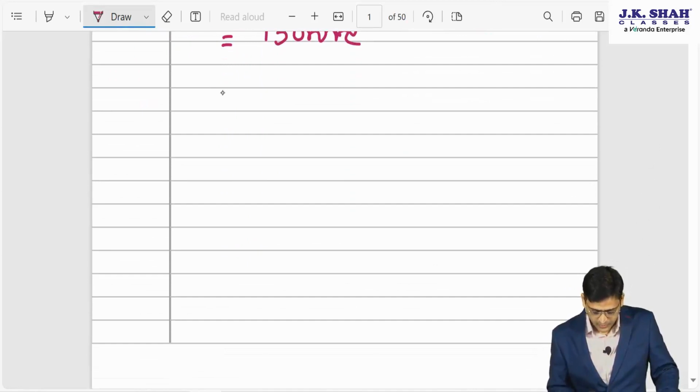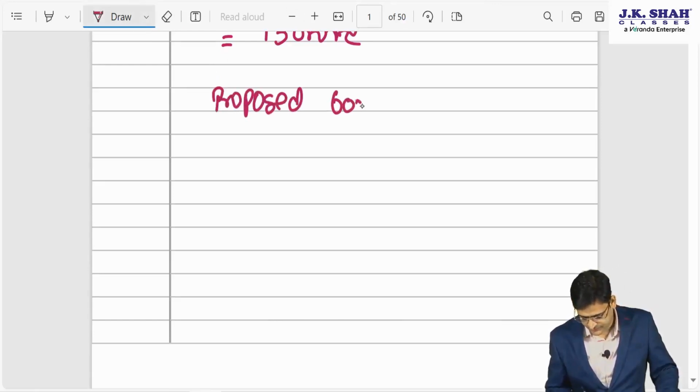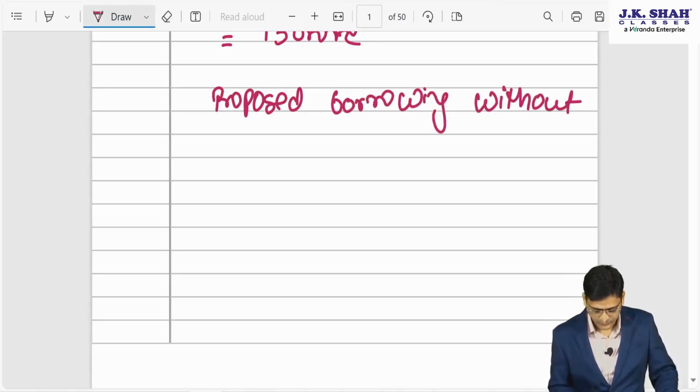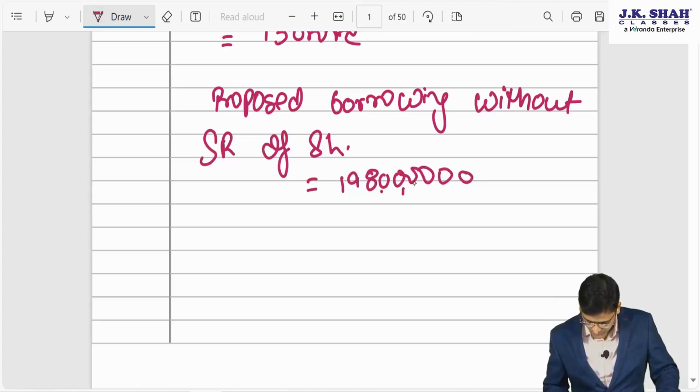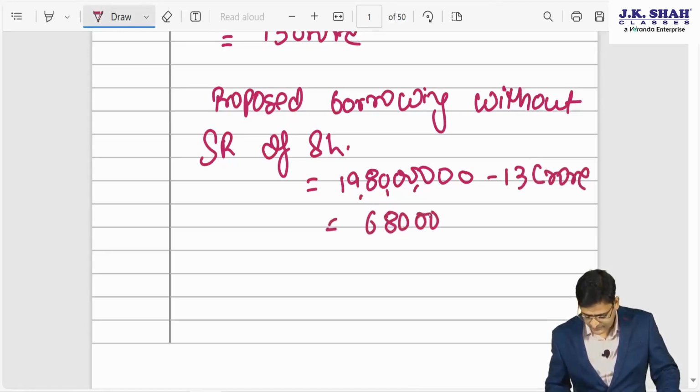So the proposed borrowing without special resolution of shareholders is 19 crore 80 lakhs minus 13 crore, which comes out to be 6 crore 80 lakhs.